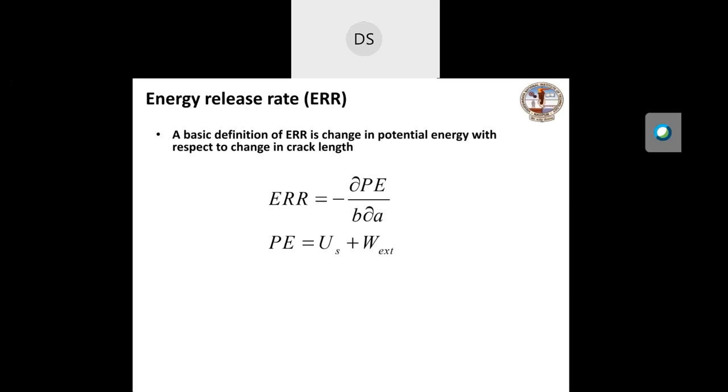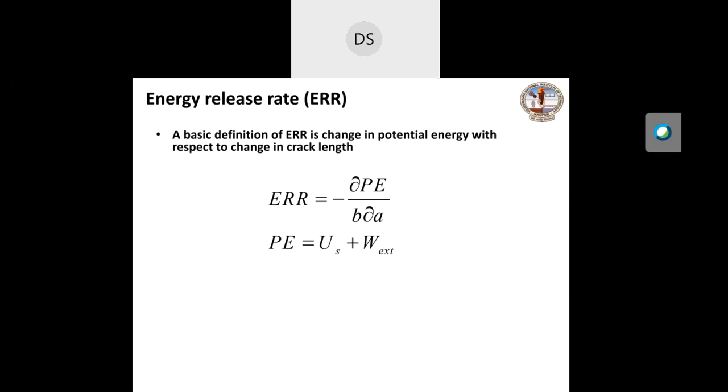But here we are interested in characterizing the nature of the sliding in the form of static, dynamic, and residual stresses in terms of energy release rate. But once you get the energy release rate, you can also find the corresponding shear stress intensity factors. So what is the definition of energy release rate?